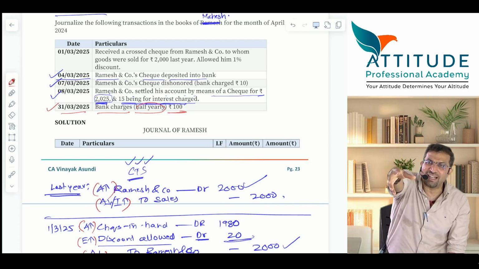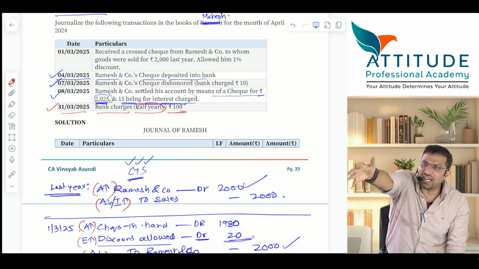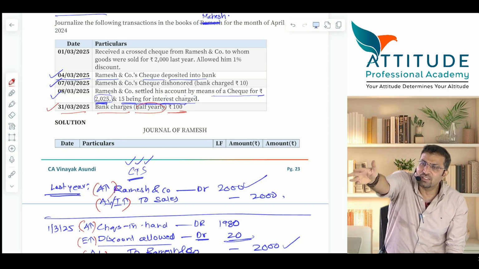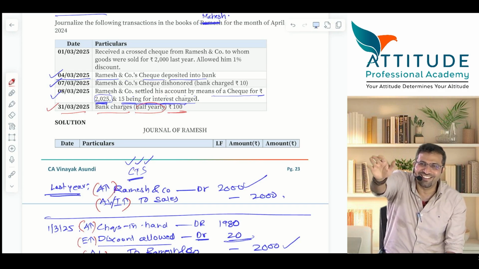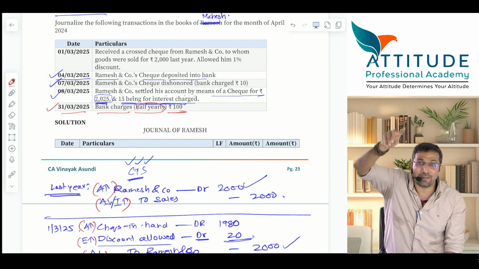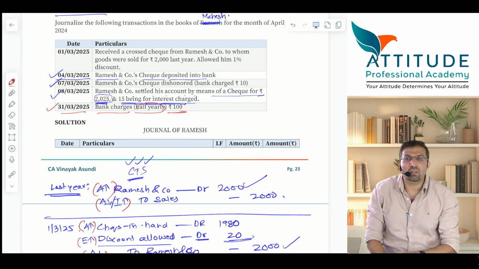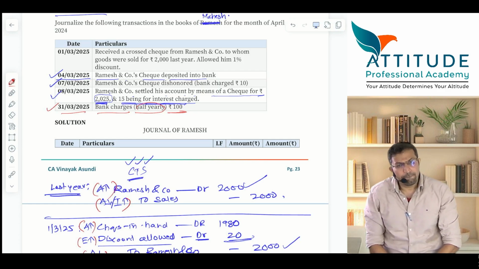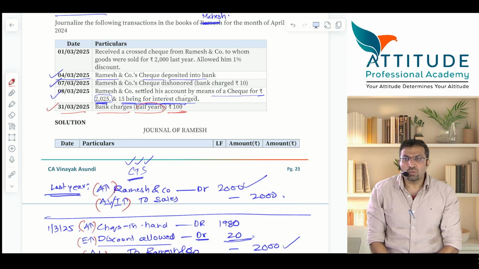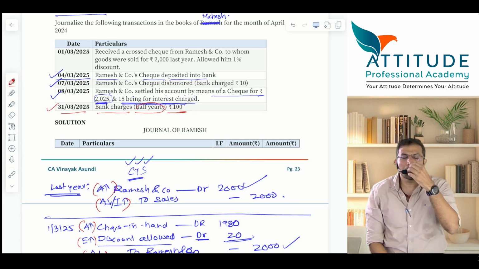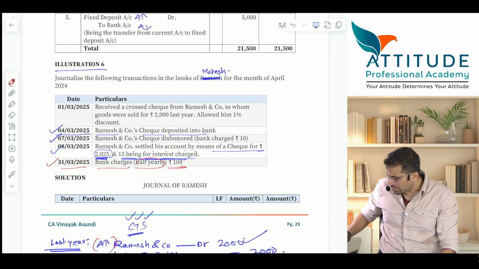So bank charges charged by the banker. Entry in your books. Are bank charges your expense, or will you put it to the customer? No. Bank charges account debit, expense increases, to bank account, asset reduces. Write the entry. What is the entry? Bank charges account debit to bank account. All of you got it? So this is illustration 6.